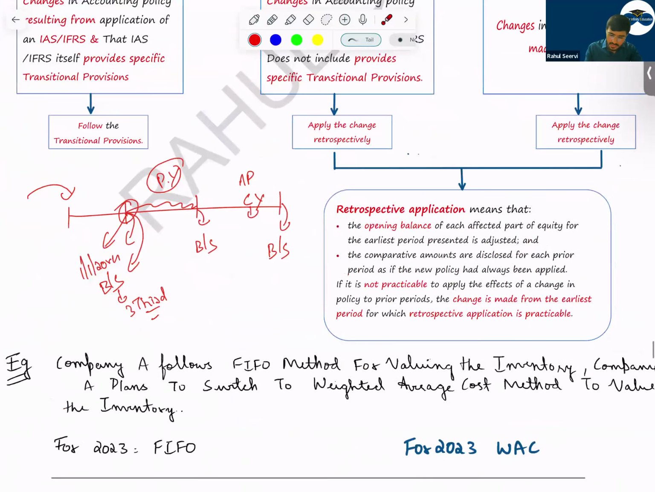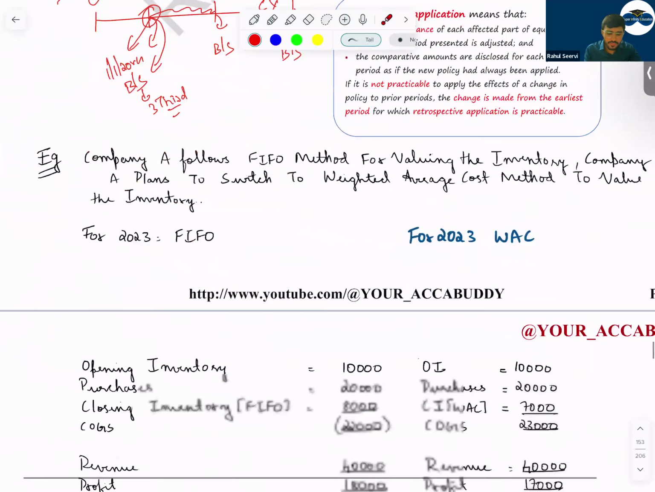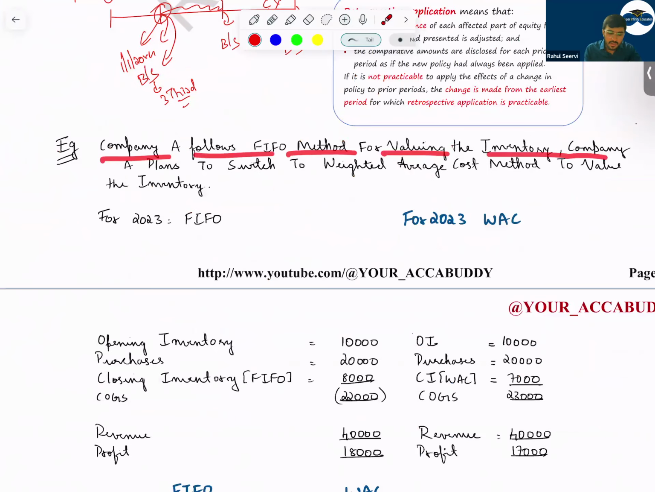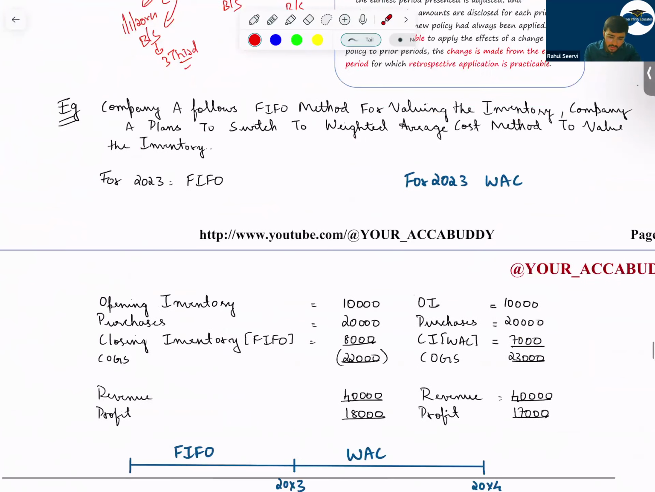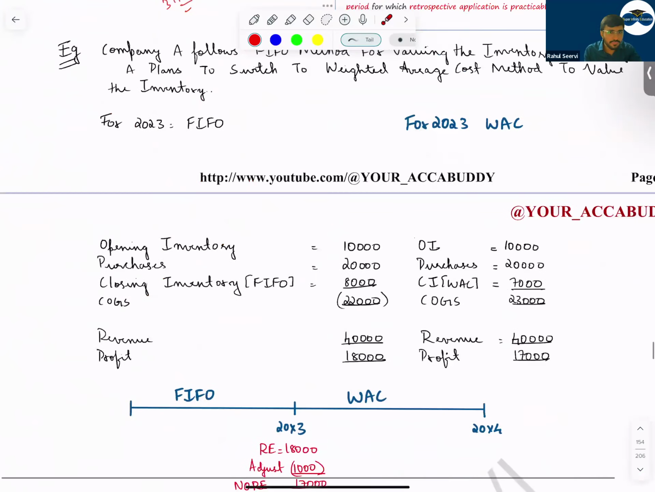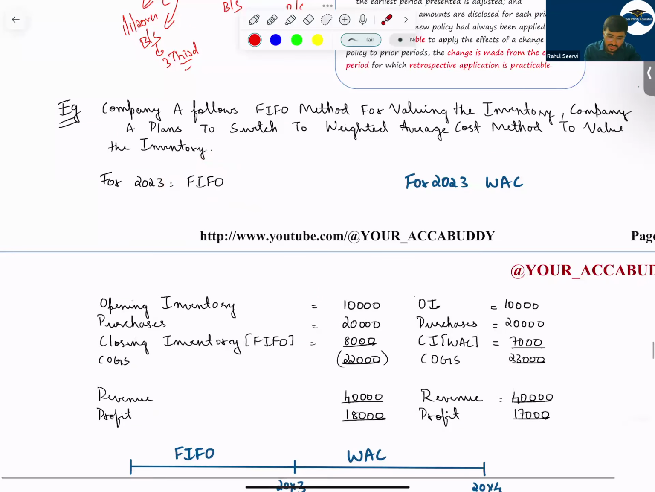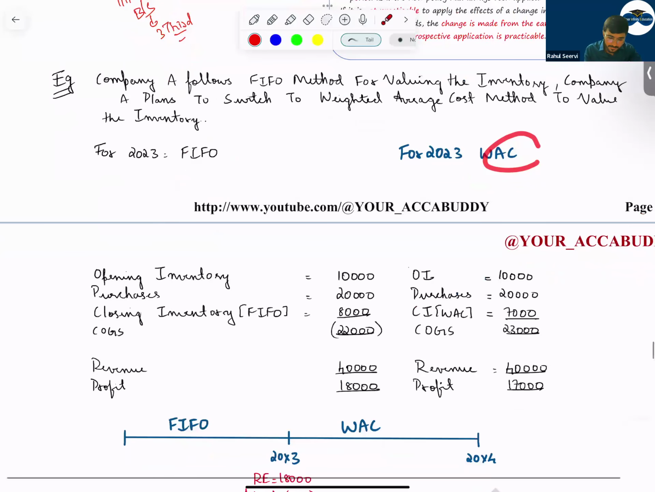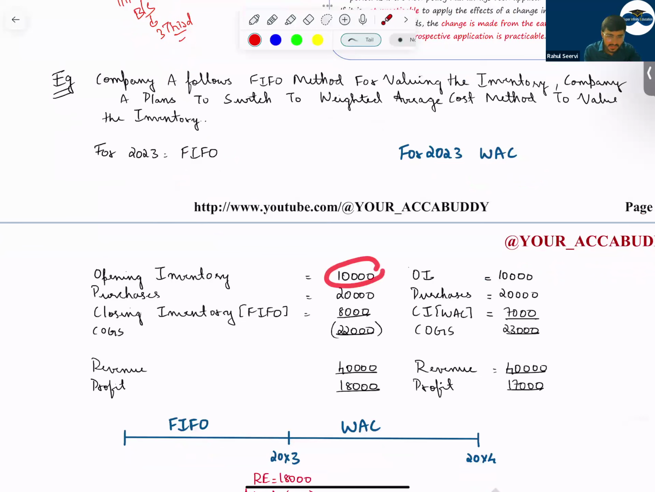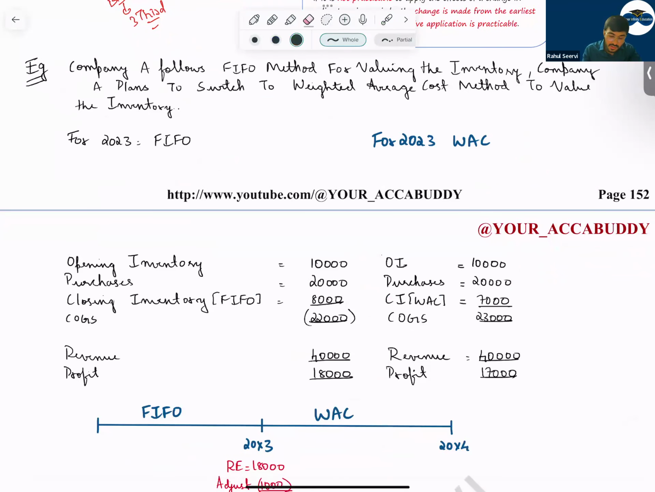Now see here, I have taken an example. Company follows FIFO method for valuing the inventory. Company plans to switch to weighted average cost to value. Now see here, if the company is following FIFO and weighted average cost. So for FIFO, how much is this? 10,000, 20,000, and you have calculated the profit. Your profit comes to 18,000. And revenue is how much? 40,000. If the company shifts to weighted average cost, the profit figure will be 17,000.